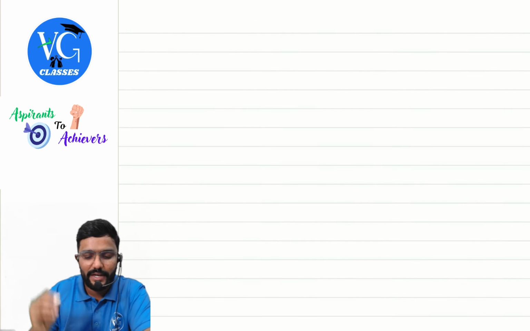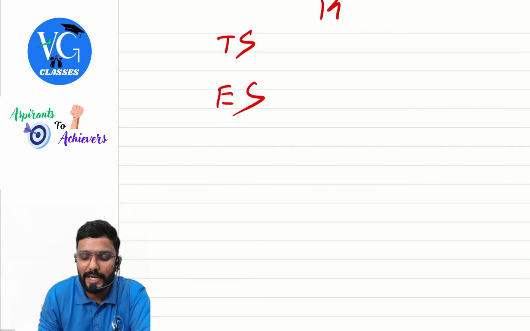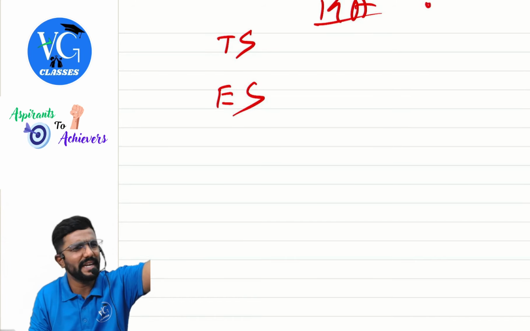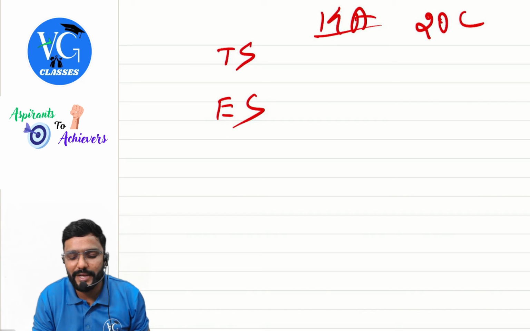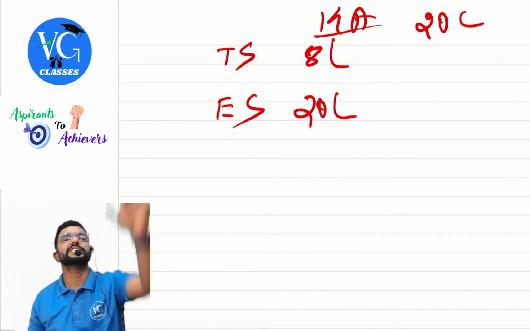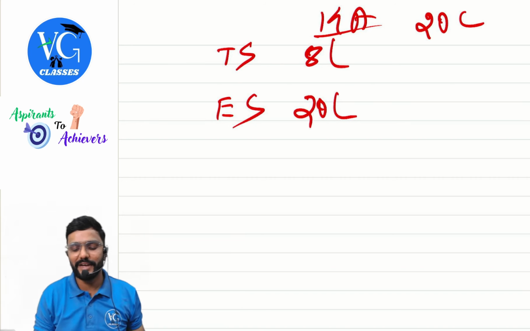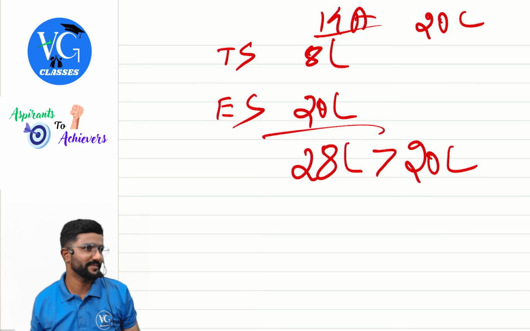Listen here. Sir, I am supplying one taxable supply and one exempt supply. I am from Karnataka. What is the threshold limit applicable for Karnataka? Let us take it as 20 lakh. Taxable supply is only 8 lakh, sir. Exempt supply is 20 lakh, sir. Should I get registered? Yes. What is my aggregate turnover? 28 lakh. More than 20 lakh. Should I get registered? Yes.